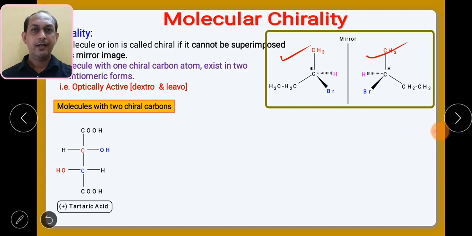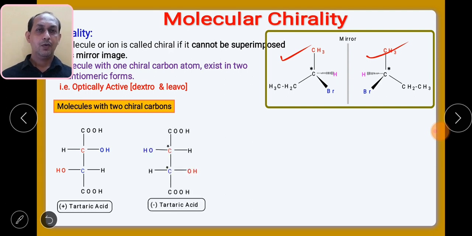This tartaric acid will have 2 stereocenters, because this carbon and this carbon are chiral. It will have 2 asymmetric carbons. So basically how many structures are possible? 4. First structure is this one and second structure will be this one. Try to find out the difference between these 2 structures.